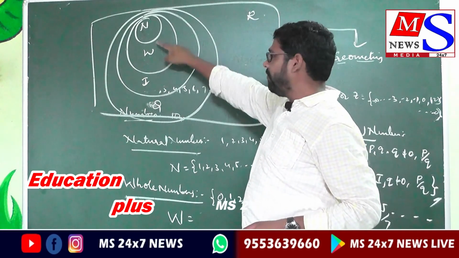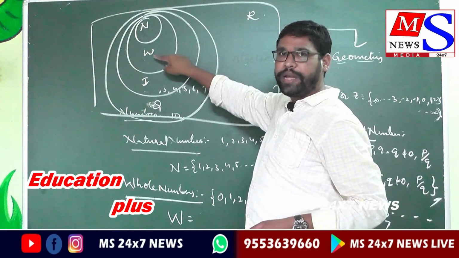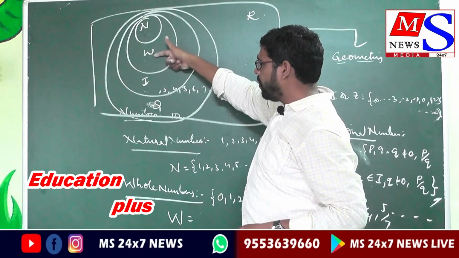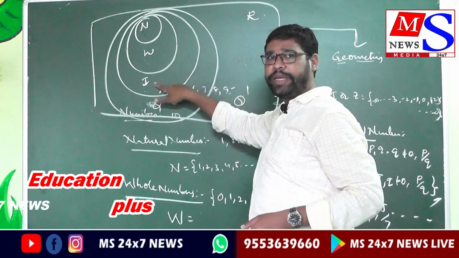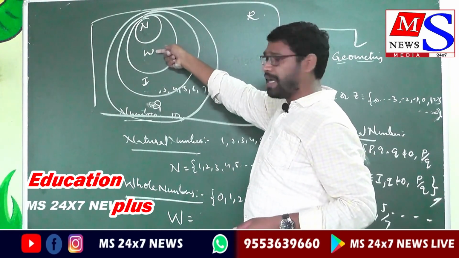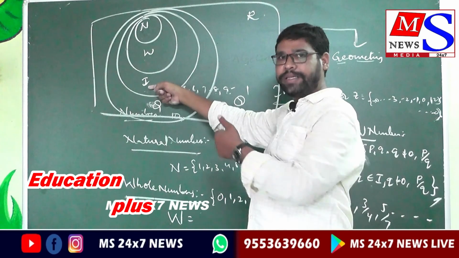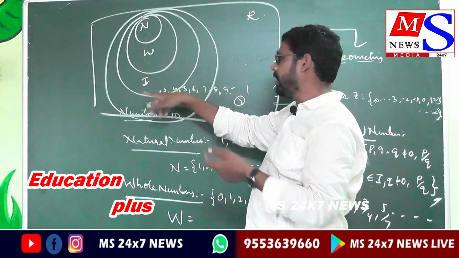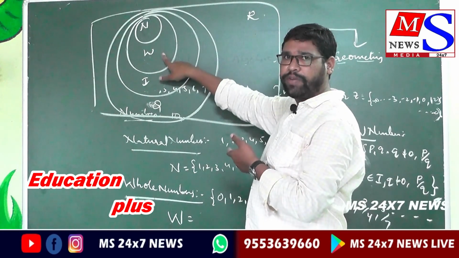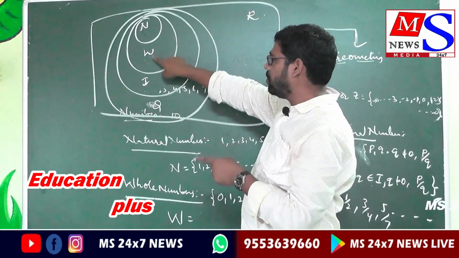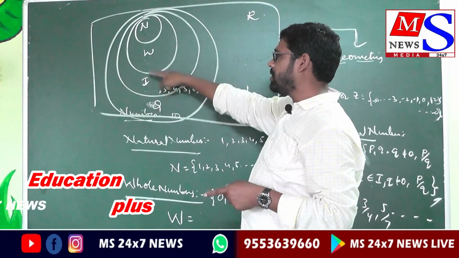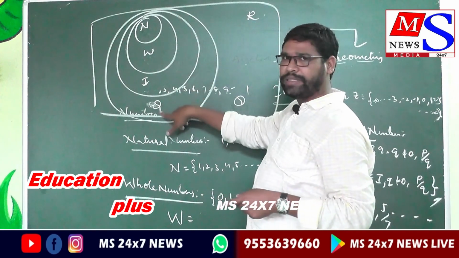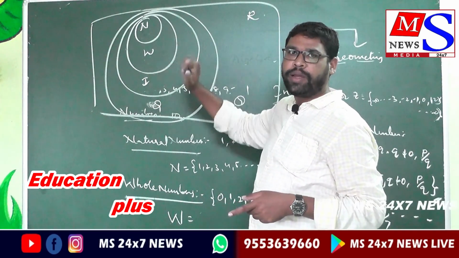Similarly, every whole number is an integer, but every integer is not a whole number, because whole numbers start with 0, but integers have negative values also: minus 3, minus 2, minus 1, down to minus infinity. The whole number set has no negative values, it starts with 0. So all whole numbers are integers, but all integers are not whole numbers. All integers are rational numbers, but all rational numbers are not integers.